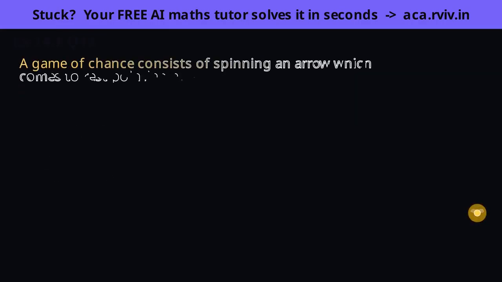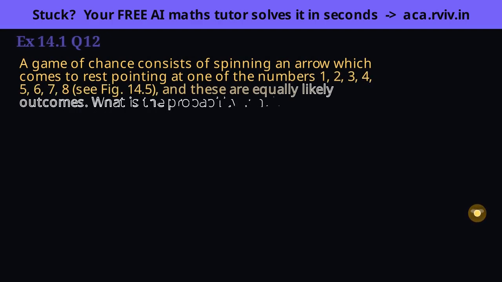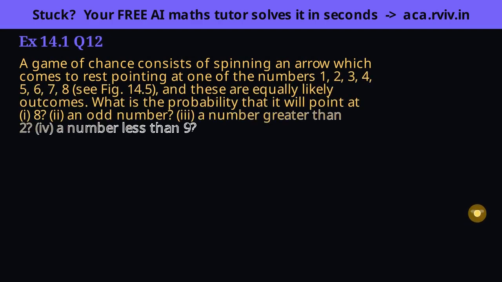Eight equal sectors. The skill is listing exactly which numbers fit each rule. The problem tells us the 8 numbers are equally likely, the sectors are equal, so no number is favored. That makes the total 8. And each part is just a matter of counting which numbers satisfy the condition.